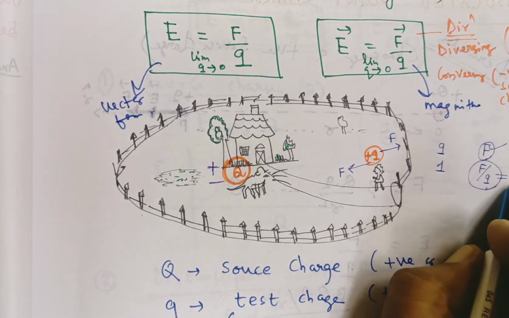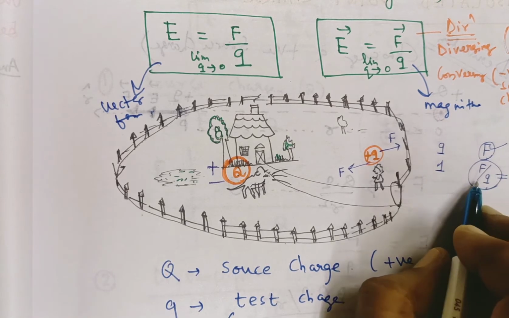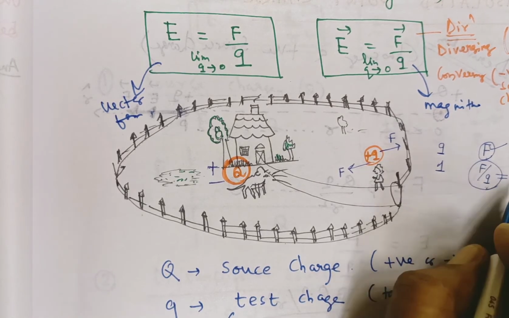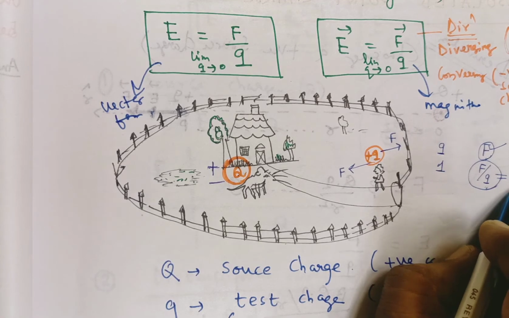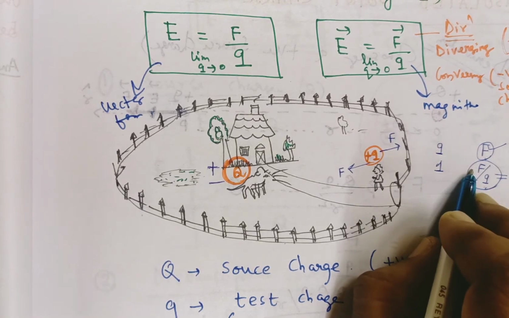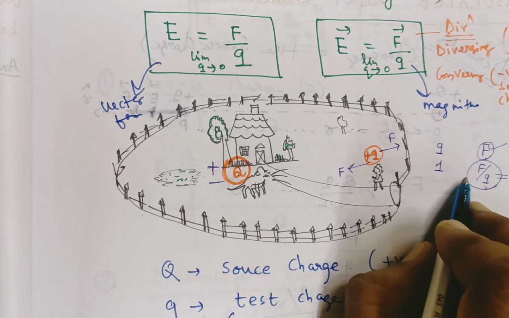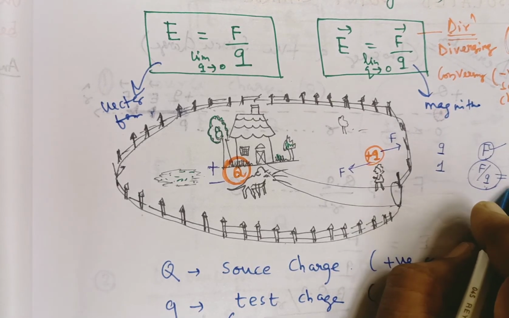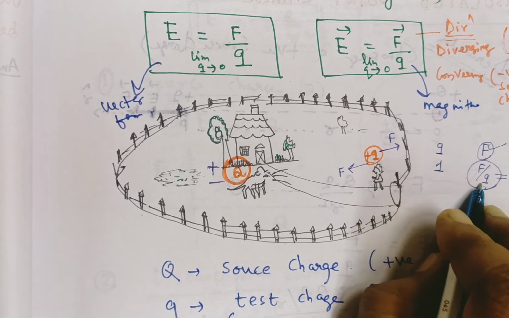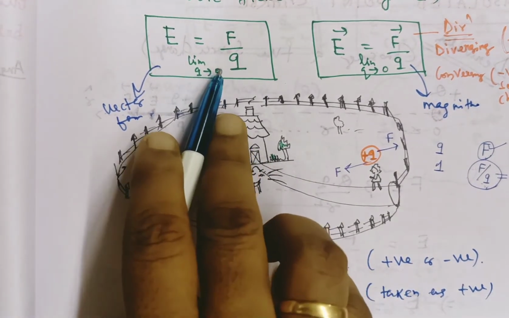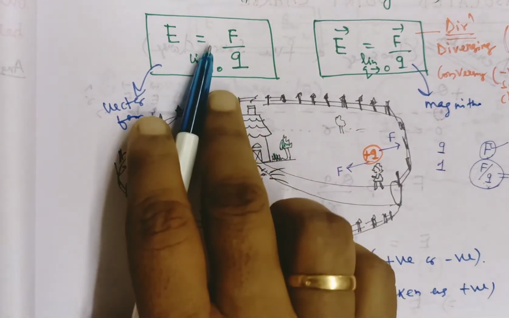So electric field intensity is termed as F by q. Like gravitational field intensity, which we have read in class 11, the amount of gravitational force acting on unit test mass. Here you just say that the electrostatic force acting per unit test charge is known as electric field intensity.